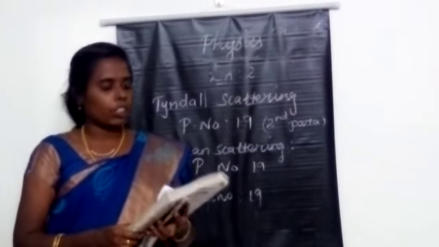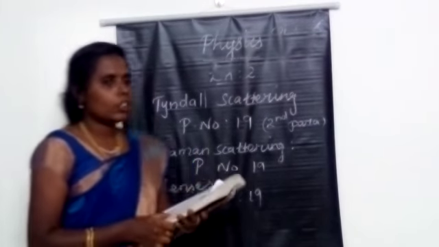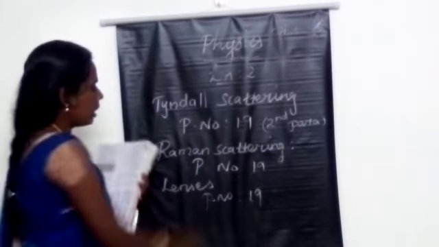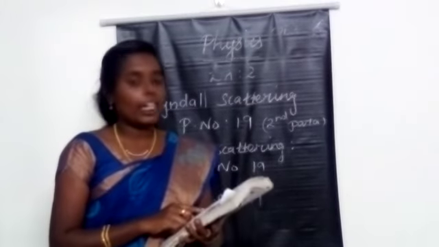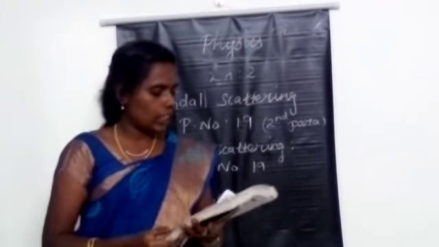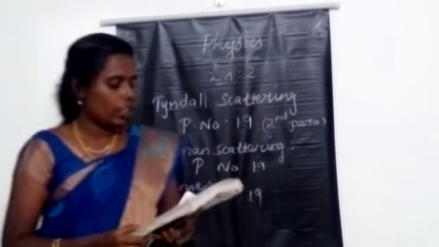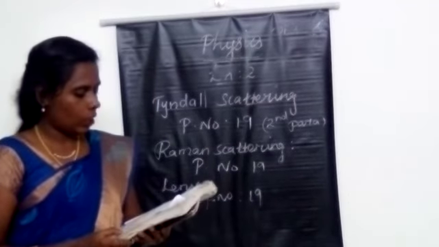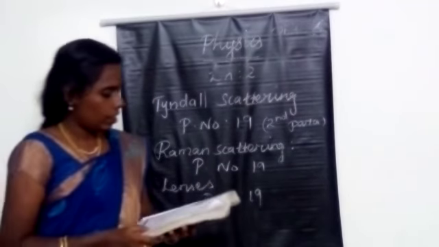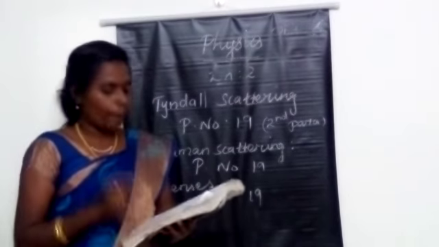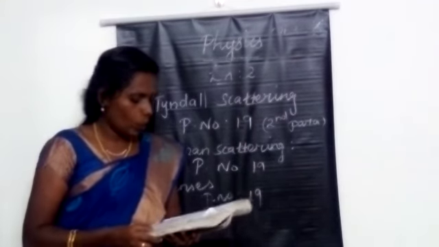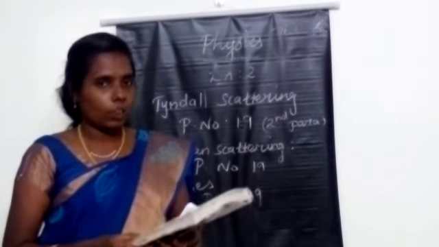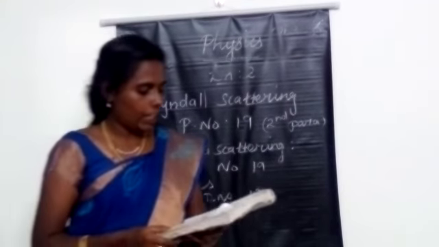Have you marked? The next one is, what is Raman scattering? The same page number 19, second paragraph, mark it. The scattered light contains some additional frequencies other than the incident frequency. This is known as Raman scattering or Raman effect. In that fourth paragraph, mark it. What are called Raman lines?